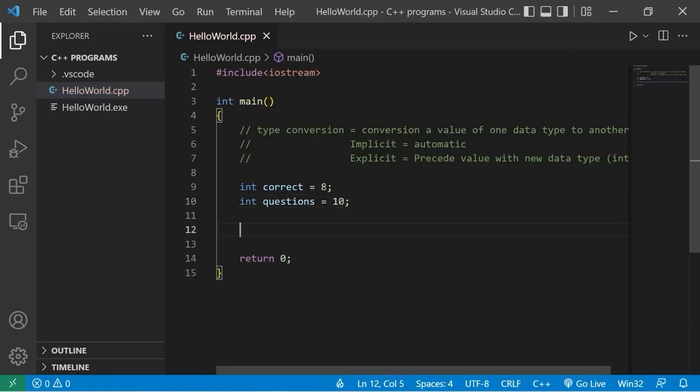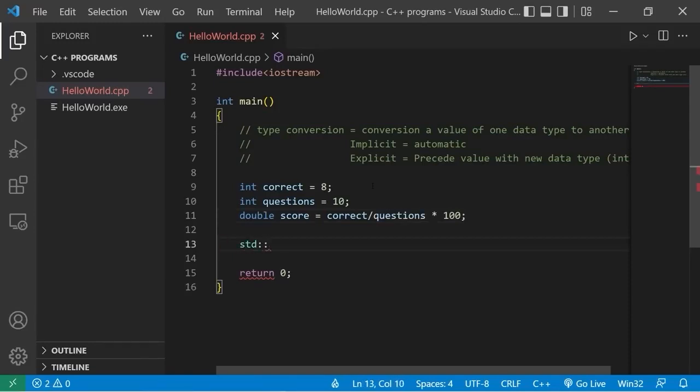I need to calculate the score as a percentage. We could say double score equals correct divided by questions times 100. Then let's display whatever the result is. Standard output, score, then I'll add a % sign to the end. 8 divided by 10 is 0.8, right? Times 100, that should give us 80%.